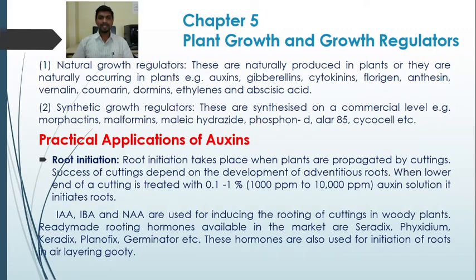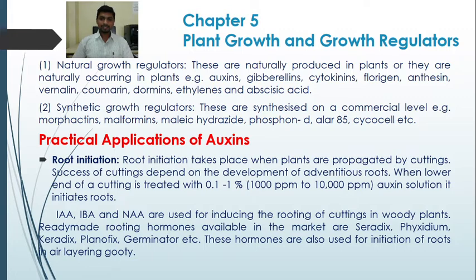So cutting and air layering are the vegetative propagation methods where growth hormones are used for the initiation of root. One practical application of auxin is in the initiation of root in stem cuttings and air layers, which we also call gutti.